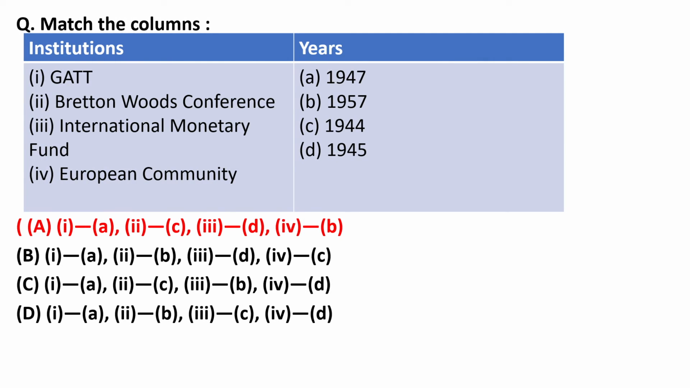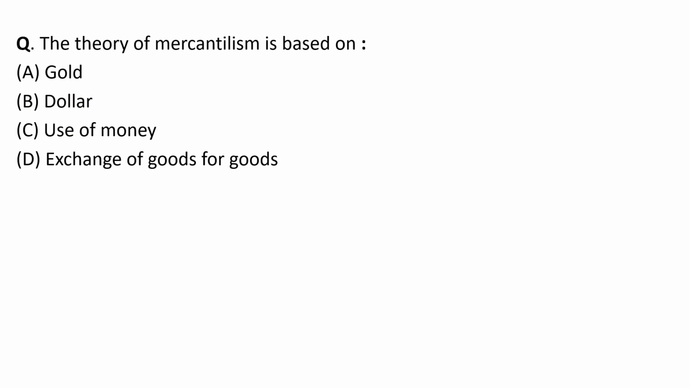Let me tell you: GATT goes with this, the Bretton Woods Conference goes with this, then the International Monetary Fund goes with this, and the European Community is 1957. So the right answer for this question is option A. Let's move to the next question.